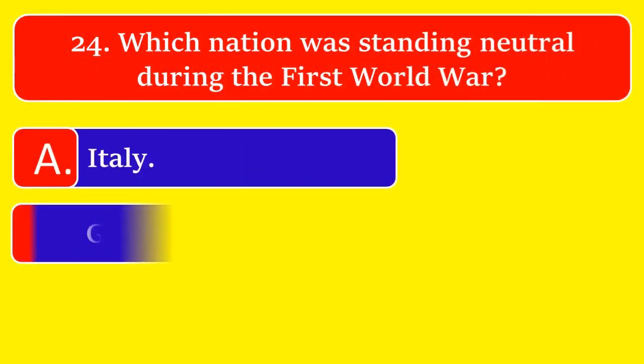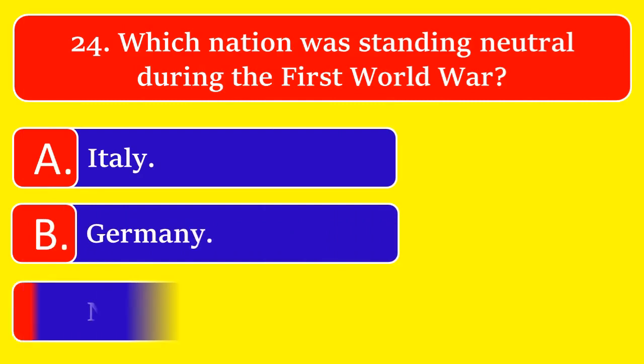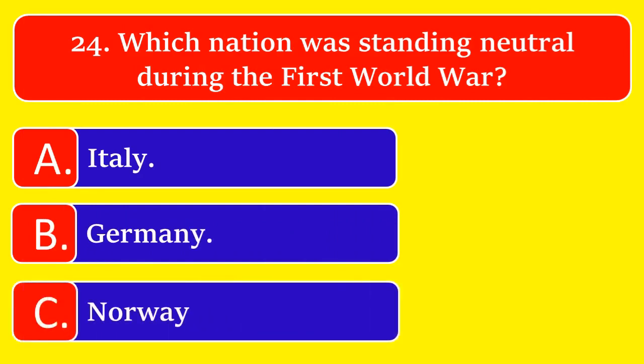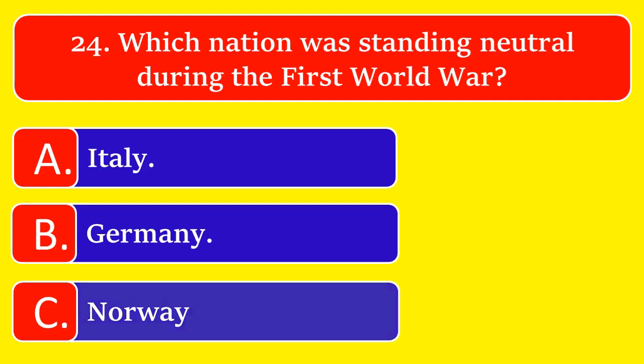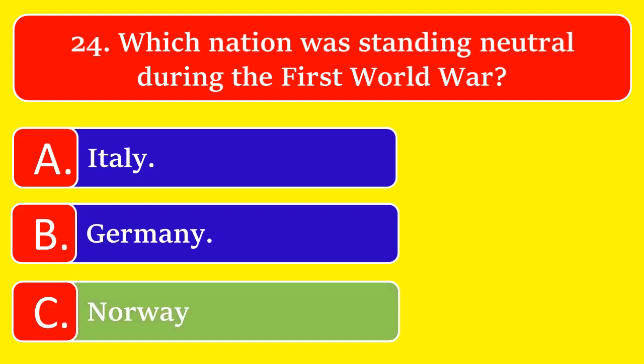Which nation was standing neutral during the First World War? Option A, Italy. Option B, Germany. Or option C, Norway. The great answer is option C, Norway.